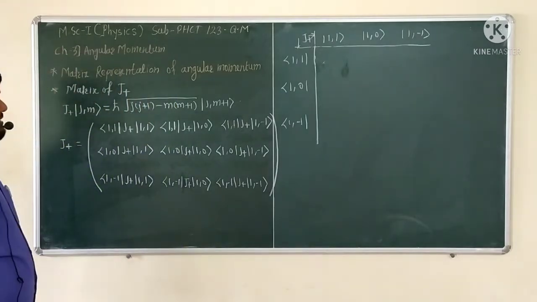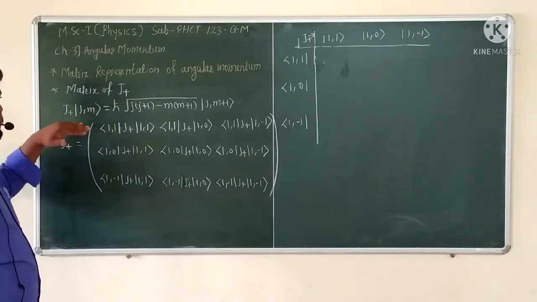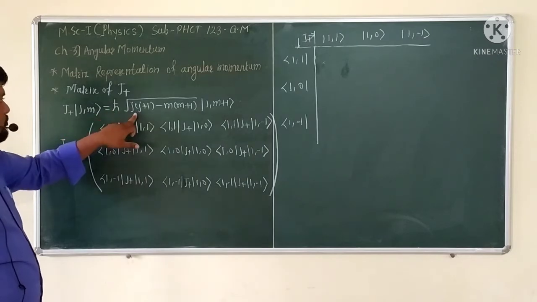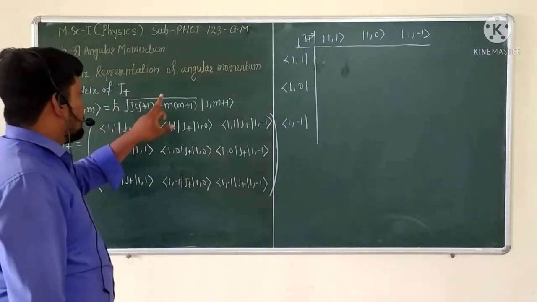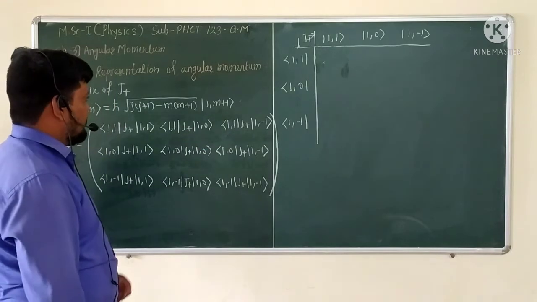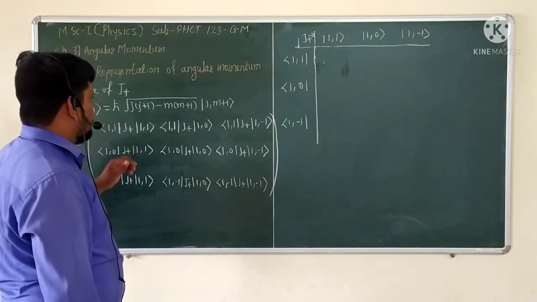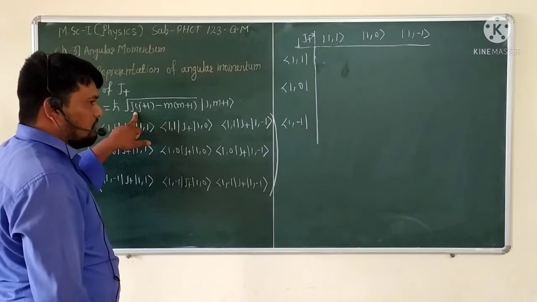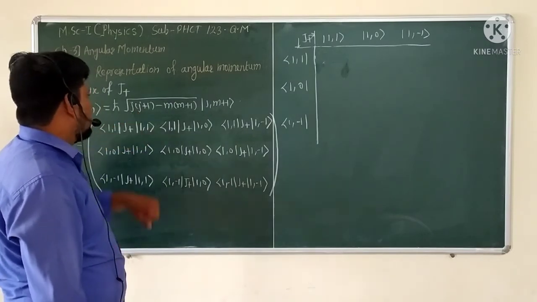So, the formula for J plus on the eigenstate is h cross times the square root of J into (J plus 1) minus M into (M plus 1), with the resulting state having M plus 1. If we put the J value as 1, then J into (J plus 1) is 2, so the square root of 2 minus M into (M plus 1).